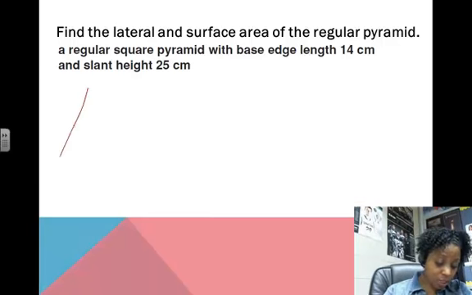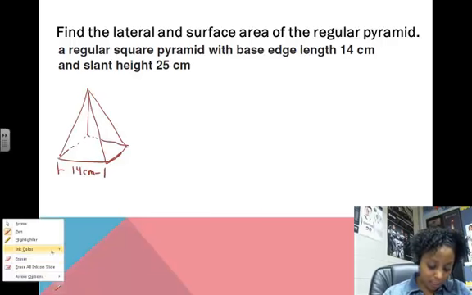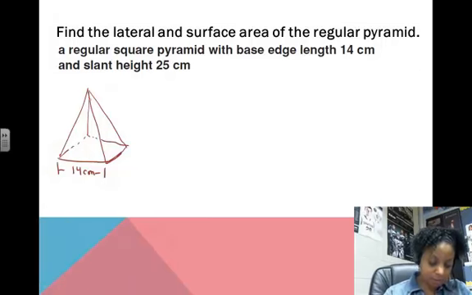So if we were to sketch our pyramid, it may come down like this. There's a quick sketch. The edge here is 14 centimeters, and the slant height right down the face here and perpendicular to the base is 25 centimeters.